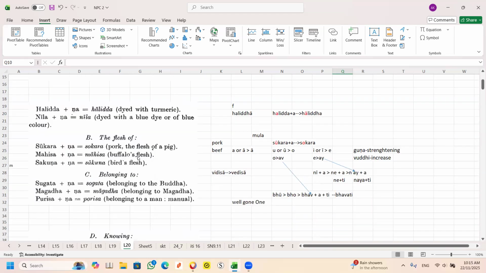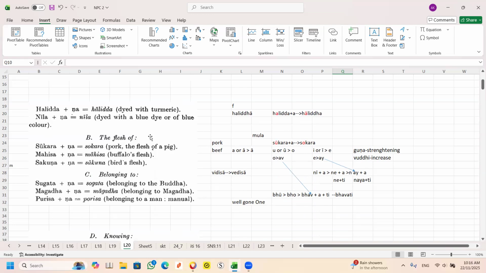Another one is referring to the flesh. So you can see the word sukara. Su is U. You remember Su is U. Strengthening, it becomes O. Becomes sokara. So this is pig.